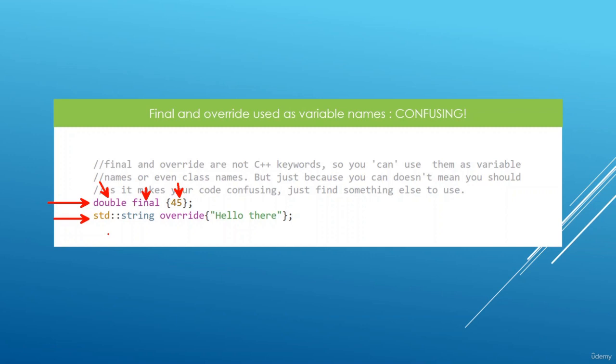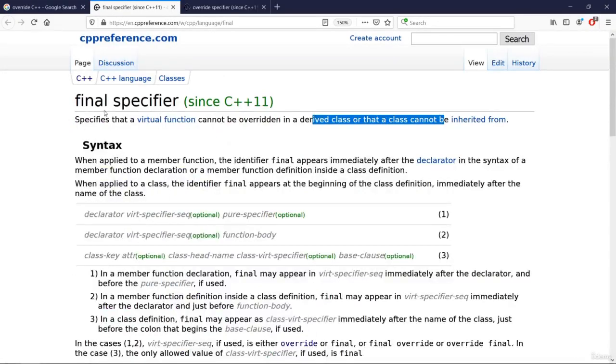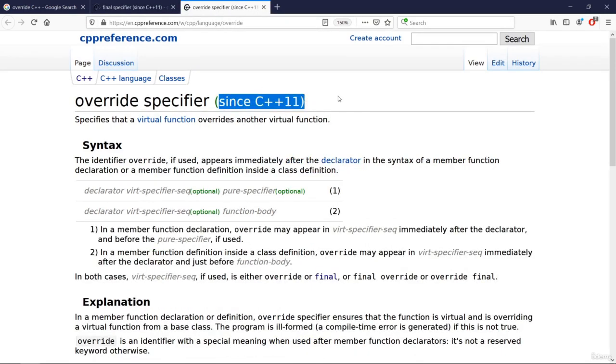So some of you must be thinking, why on earth would the C++ programming language allow us to do something like this? Well, final and override are identifiers, and these identifiers were introduced in C++11. If we go to cppreference to look at their documentation, we're going to see that they were introduced in C++11. And at this point, I think the C++ designers thought that there might be code out there that uses these things already in the programs.